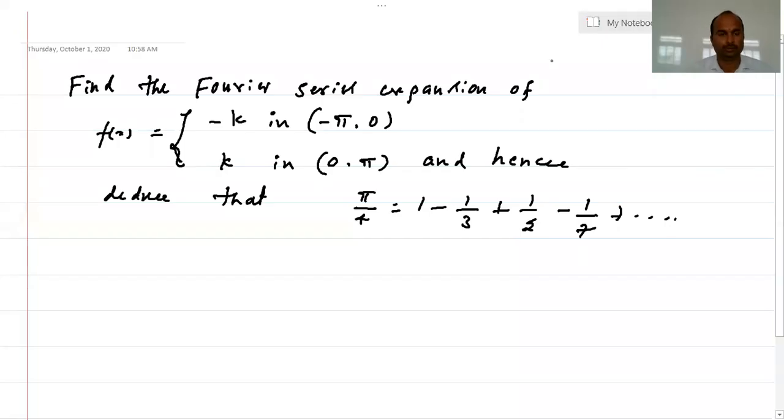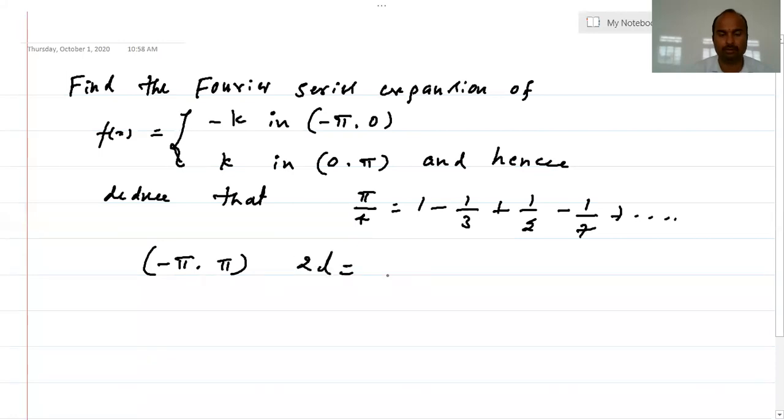Hi everyone, in this video I will find the Fourier series expansion of f of x, where f of x equals minus k in the interval minus pi comma 0 and k in the interval 0 comma pi, and hence I will deduce the answer pi by 4 is equal to 1 minus 1 by 3 plus 1 by 5 minus 1 by 7 and so on. Again here the interval is minus pi comma pi.